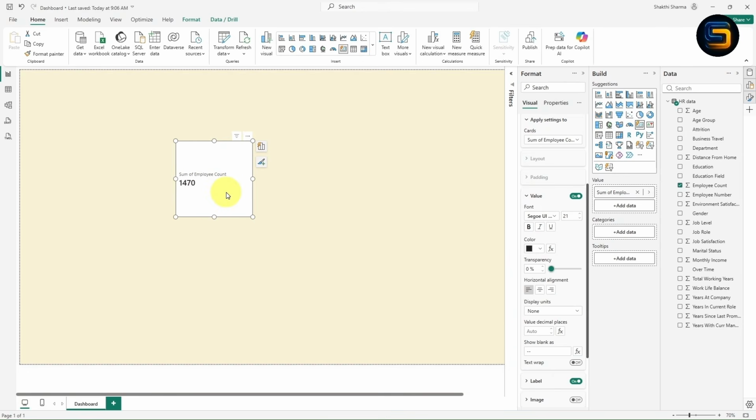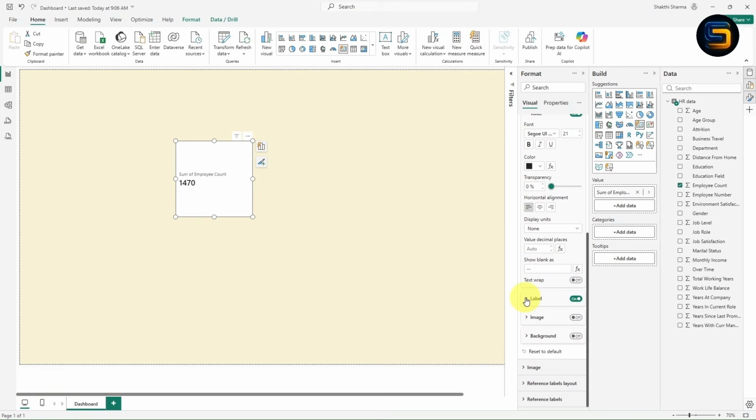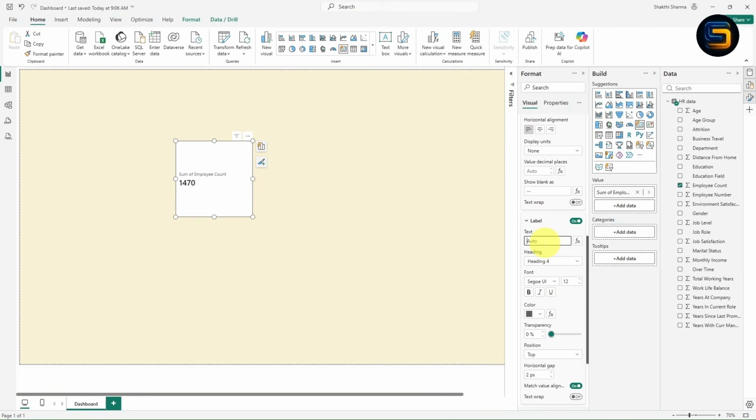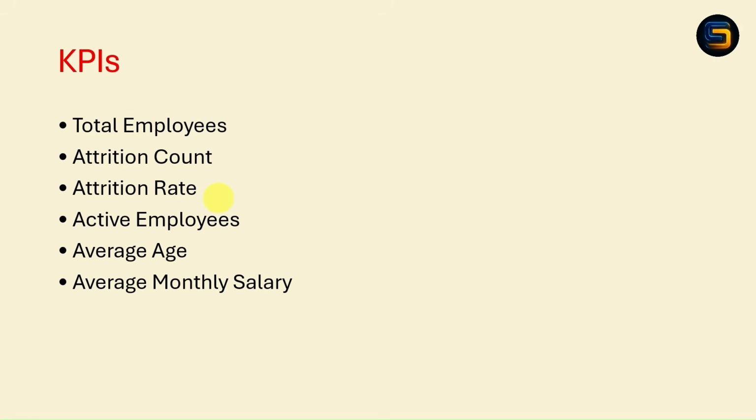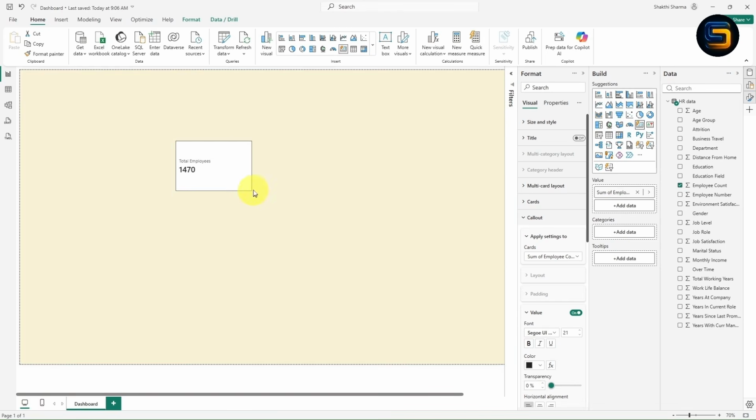Now instead of sum of employee count, I want to change the label. So what I can do is I can simply expand this label. From here I can add the text. The text I will add as TOTAL EMPLOYEES. So look here guys, now the card is looking perfect. Now moving to the second KPI, attrition count. So basically we need to find how many people left the company. Let me adjust this card here.